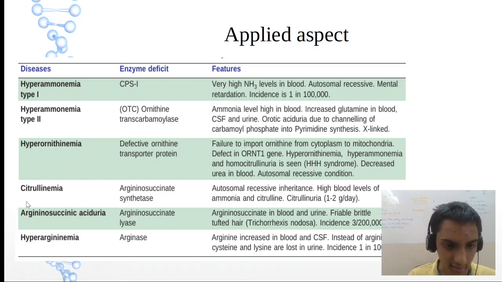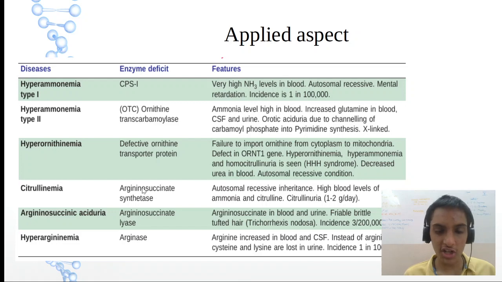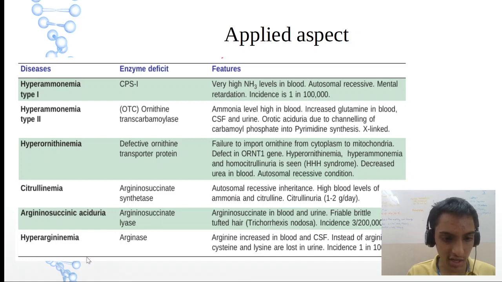Then citrullinemia, enzyme defect argininosuccinate synthase or argininosuccinic acid synthase. Okay. So there is more citrulline and obviously ammonia will be more in the blood. Then argininosuccinic aciduria, defect is the argininosuccinase enzyme. So argininosuccinic acid is more in the urine and the blood also. Then hyperargininemia, arginase is deficient. So there is more arginine in the blood. Okay. So this is the thing.